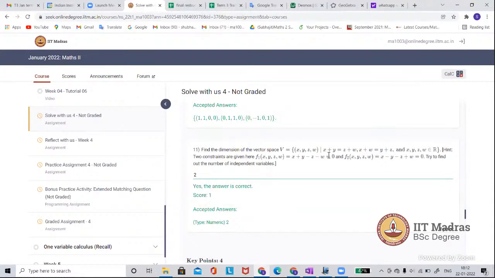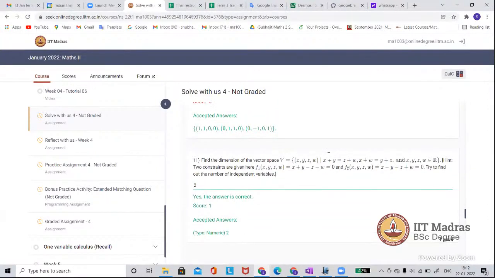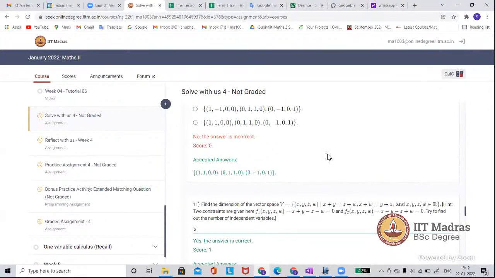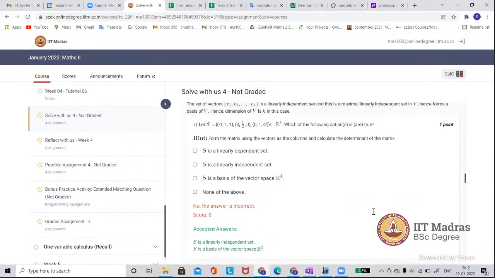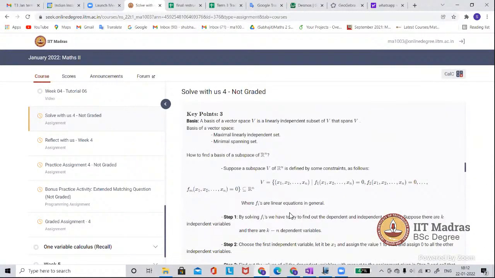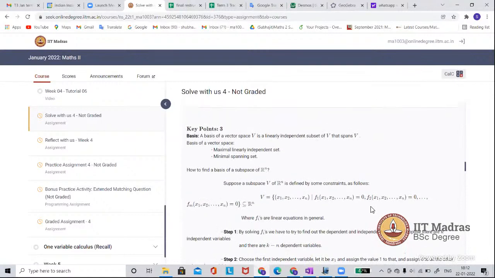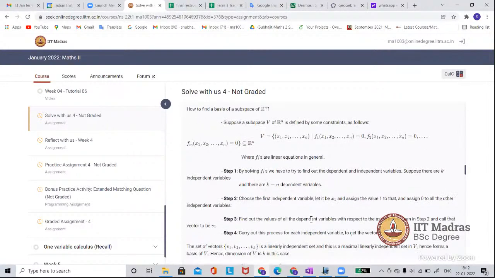Okay, I will discuss how to find the basis of this vector space, and then we will go to the dimension. Hopefully many of you will get how to find the basis of this or any other vector space. It will help. The key points have the steps written, so follow those steps.